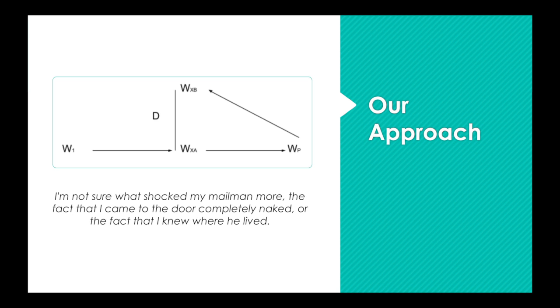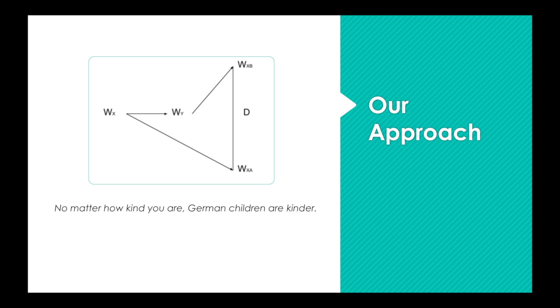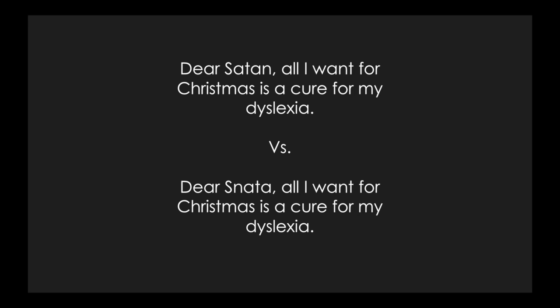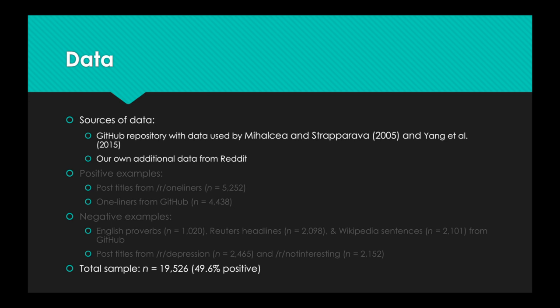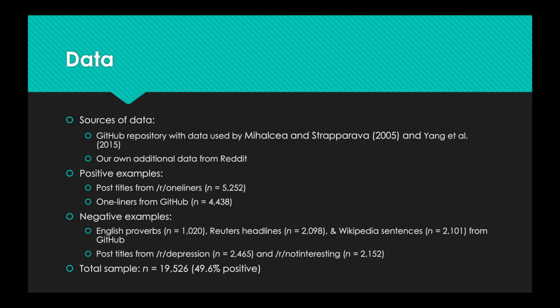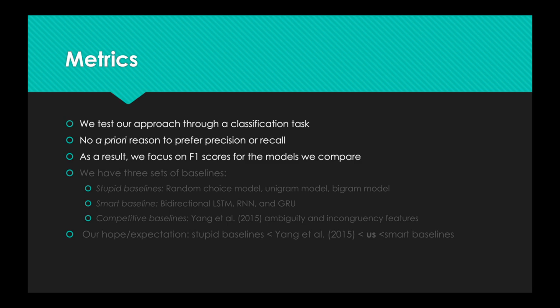We find this approach leads us to what we see as a novel understanding of one-liners, which we discuss in depth in our paper. To test this approach, we use standard data as well as novel data scraped from various subreddits. We have about 19,500 examples in this compiled dataset. We task ourselves with identifying text that is meant to be humorous from text that is not. Since our approach is theoretical, we decide that the F1 score makes the most sense for us.